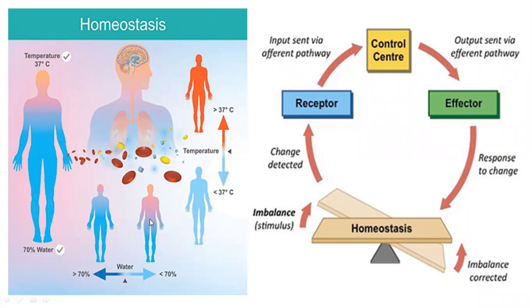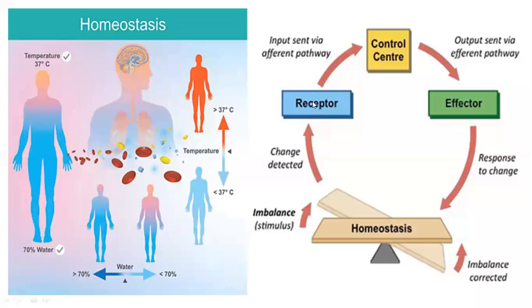If body water level decreases, cytoplasm thickness increases, the concentration of cytoplasm increases. So each and every cell is in need of water. That need is detected by the receptors present on the surface of the cell, and they send information that water is lacking. There is a decrease in the amount of water in the cytoplasm.